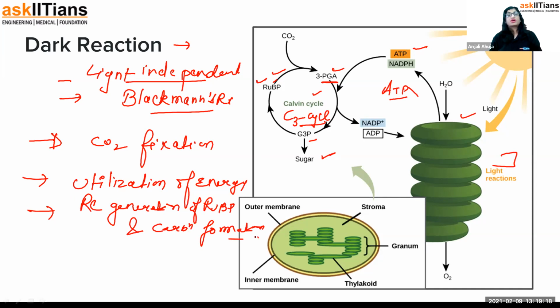So I suppose this topic is really very clear to you, the dark reaction, and what happens in photosynthesis. Now there is a clear picture of photosynthesis to you guys: where photosynthesis happens, how it happens, and what the individual steps are. Many students actually get confused at this point on the dark reaction. I've told you the dark reaction happens all the time, in the daytime and in the night.